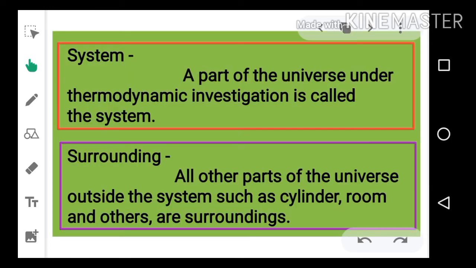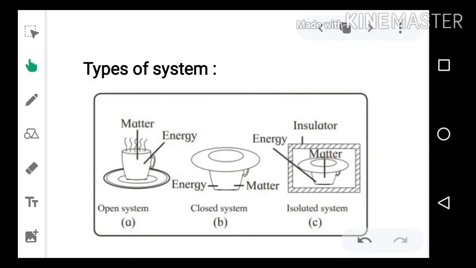So from this we understood that a system is a part of the universe which is under thermodynamic consideration or investigation, whereas the surroundings are all other parts of the universe outside the system. It may be a cylinder, or the room where you're standing and observing any chemical process, physical process, and others. These are called surroundings. Now let's learn the types of system.